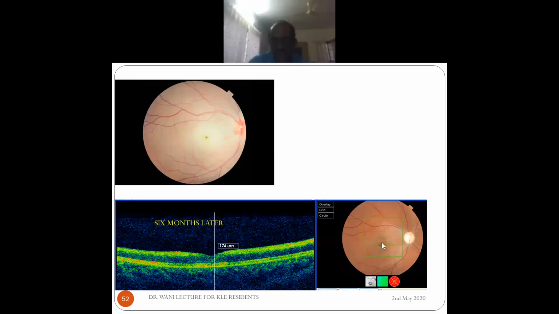Okay. So this is a patient. I told you about a girl who had central retinal artery occlusion. I don't know what was the reason. And 6 months later, you can see that there is mild pigmented changes, but the disc is definitely pale here. And the OCT shows there is retinal thinning. And after 2 years, the disc has become further paler, and the retina shows severe atrophy.